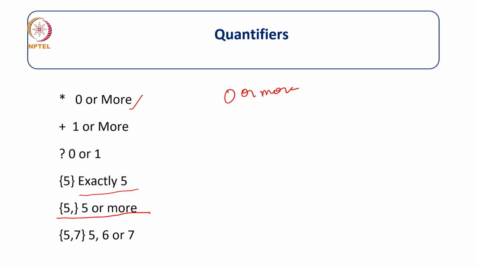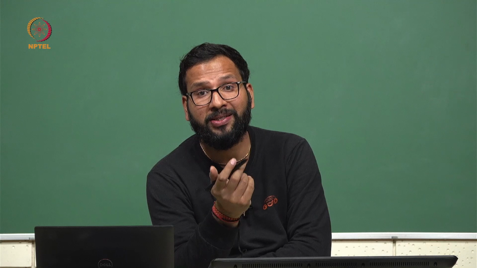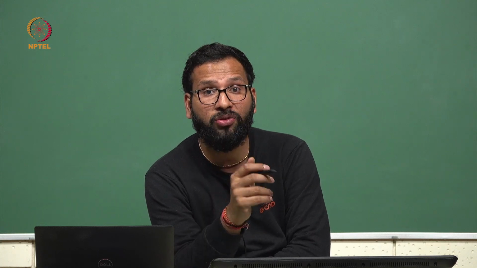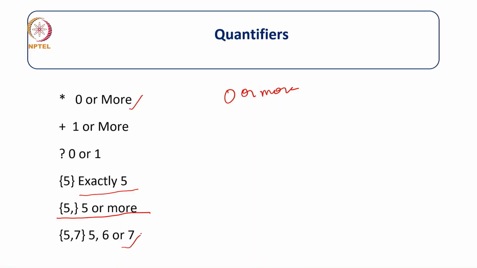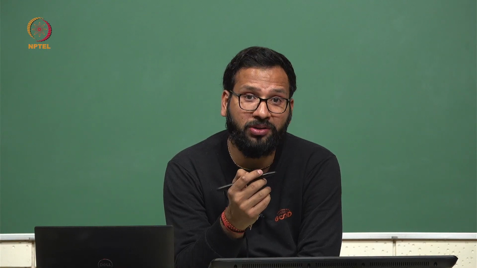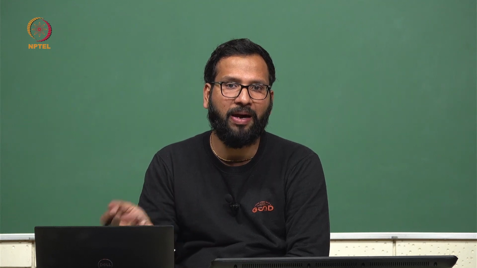Or if we want a range, say we want to extract words with a length from 5 letters to 7 letters, then we have to use this. This is how we can extract words based on some criteria. We will understand this by example in R.